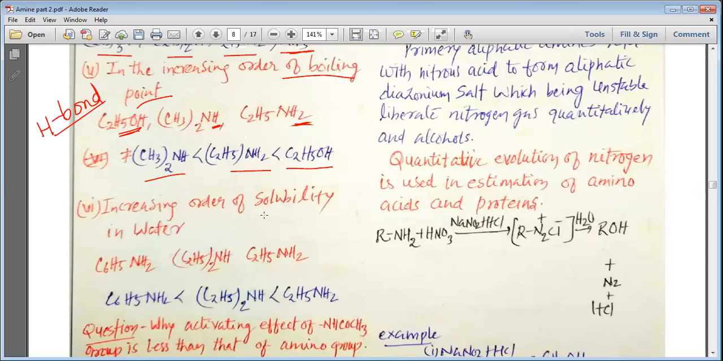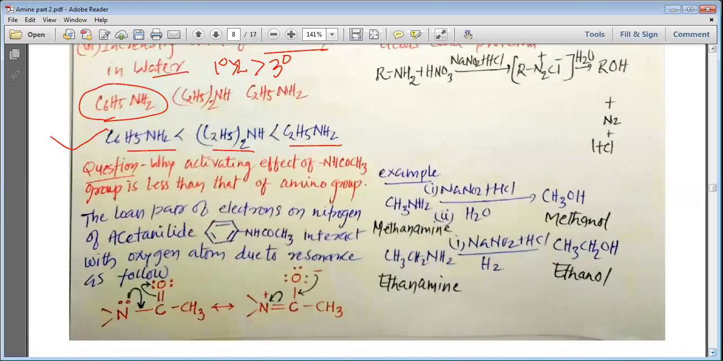Increasing order of solubility in water, my dear students, we have seen that in water solubility the order is primary is greater than secondary is greater than tertiary, and that is why we can write the order as primary is greater than secondary is greater than tertiary, and if not tertiary then it comes to the phenyl or arylamine, and that is how we can arrange these various compounds into the increasing order. So please remember all the orders.